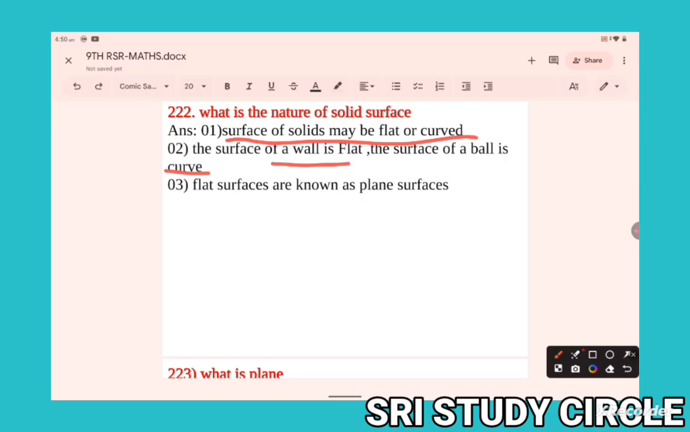Okay. Flat surfaces are known as plane surfaces. Curved surfaces are known as curved surfaces. Right. Now next question.